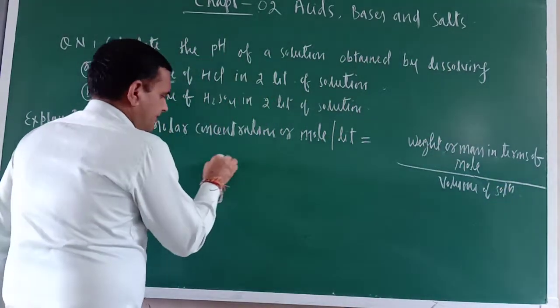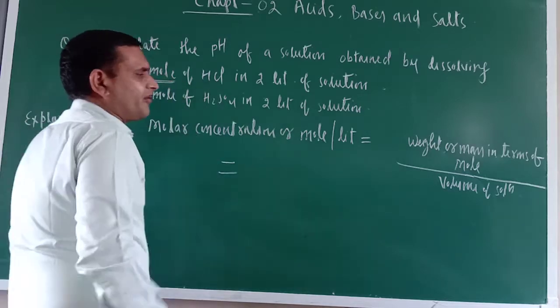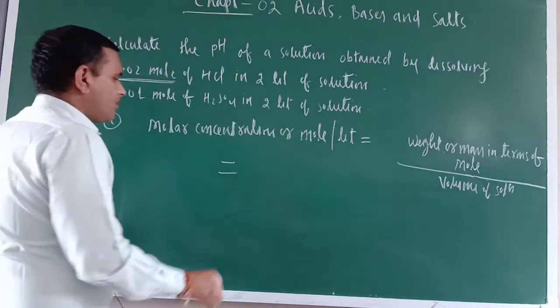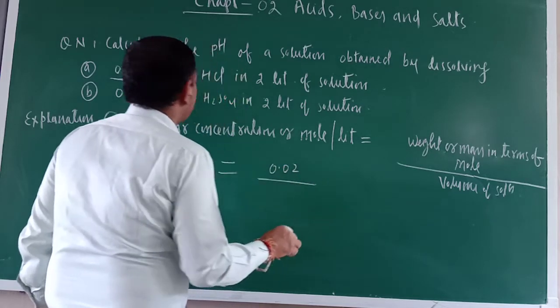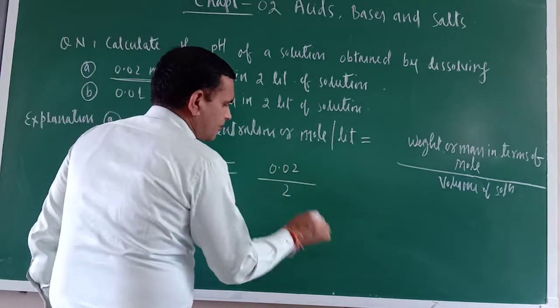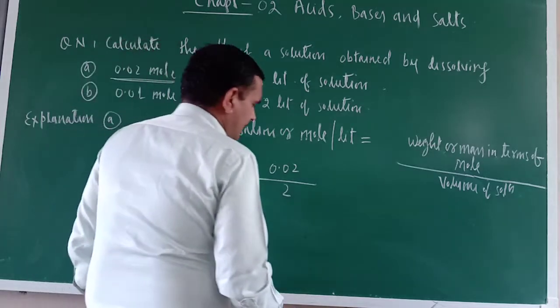So just see. Now what is the weight or mass in terms of mole? 0.02 divided by what is the volume of solution? 2. Okay. So now what we can write here?